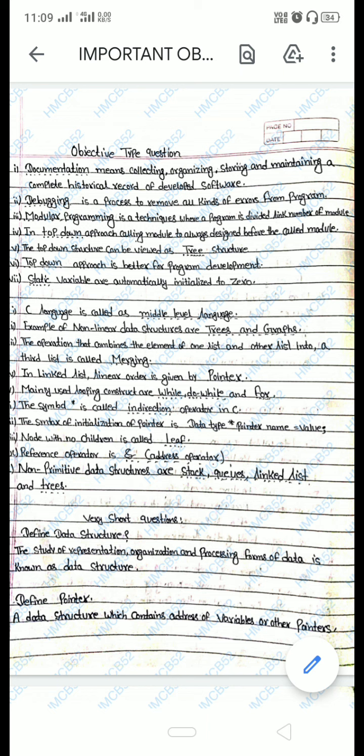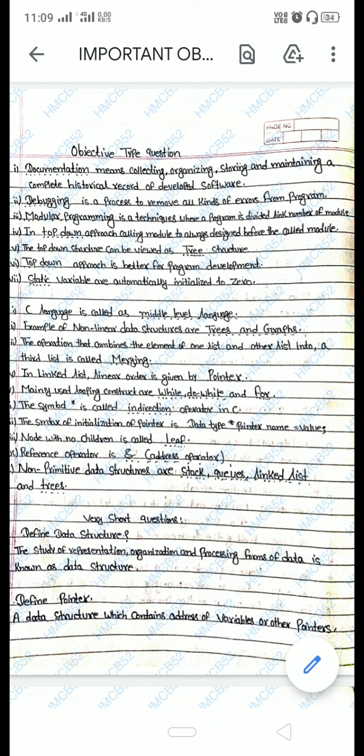The sixth one, dash approach is better for program development, then the answer will be top down. Dash variables are automatically initialized to 0. Remember, only static variables are automatically initialized to 0. Now another question is, dash language is called middle level language. The answer is C.